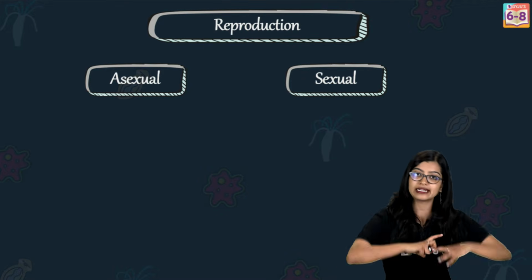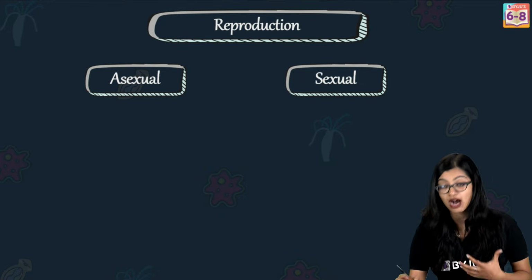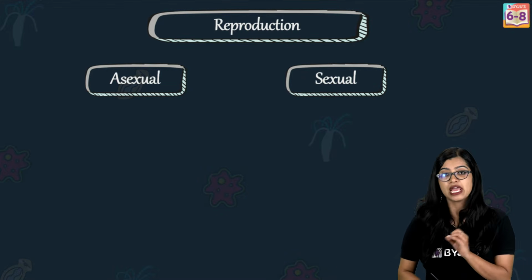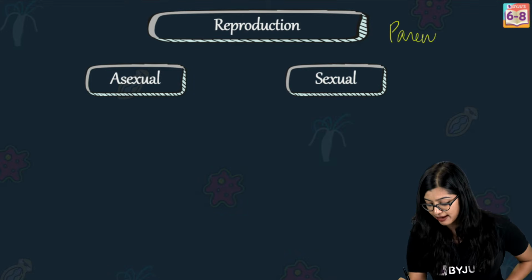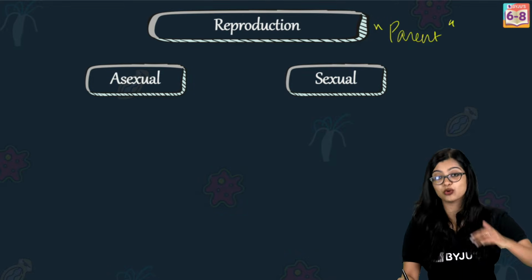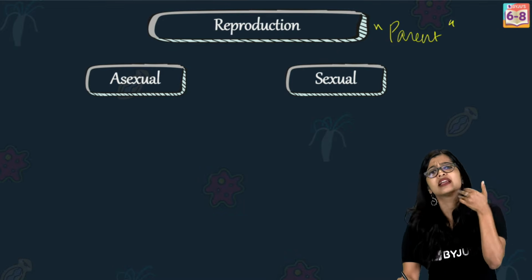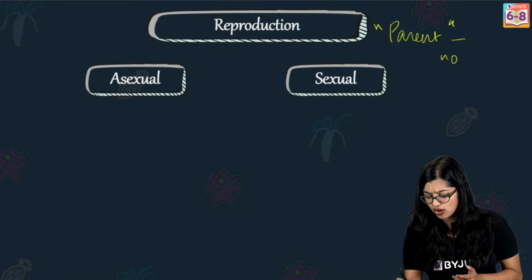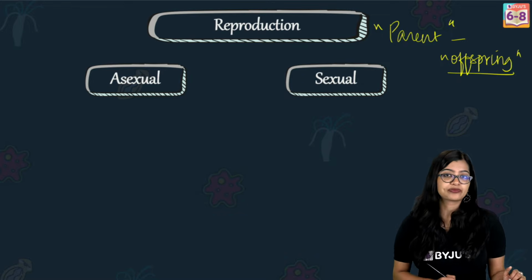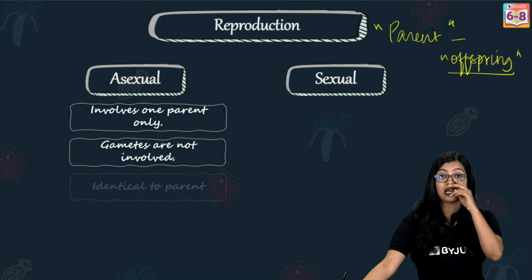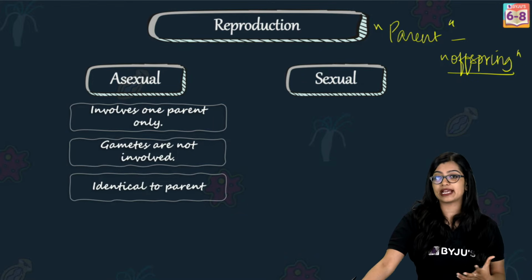Now we know that in the process of reproduction, there is a young one or an offspring which is produced, and the organism that gives rise to the offspring is what we call the parent, right? So we have a parent or an adult organism that gives rise to a young one or an offspring. So these are some terminologies I may keep using. Now when we talk about asexual and sexual mode, first let's have a look at asexual mode.